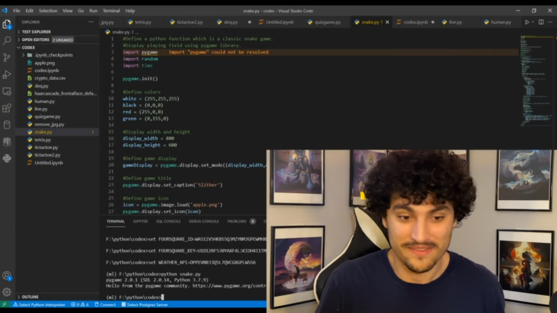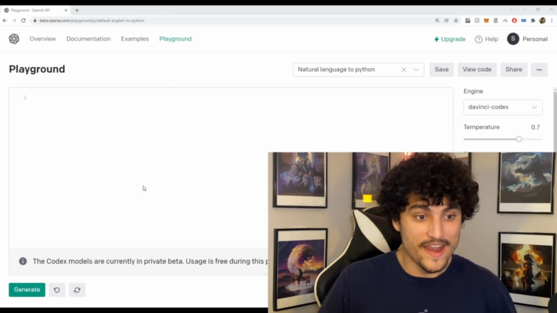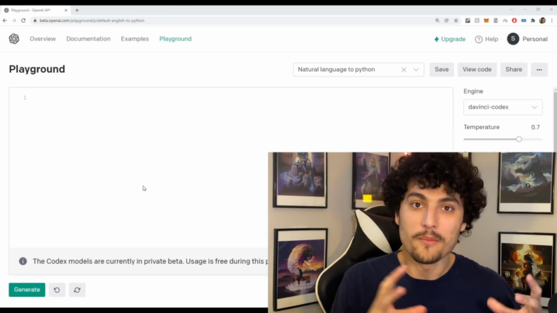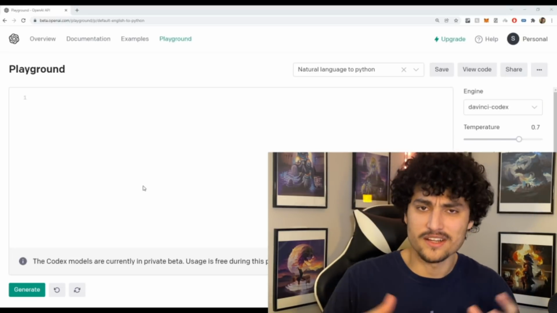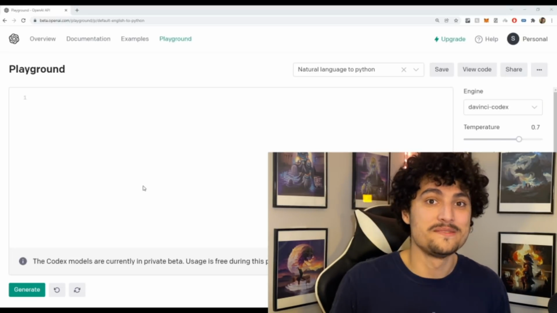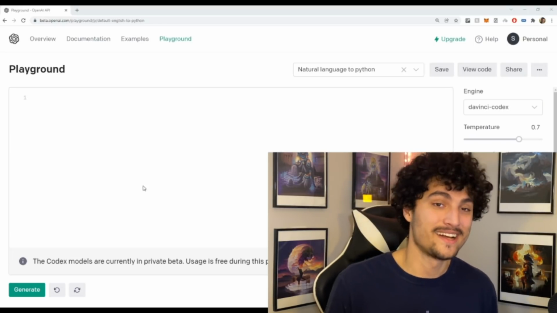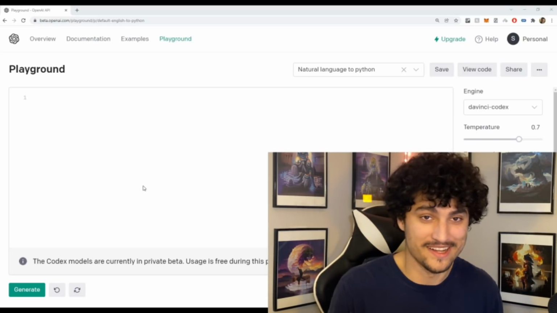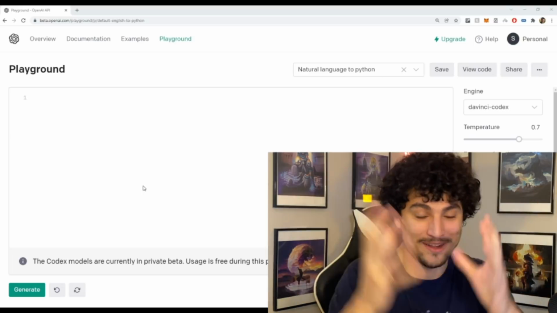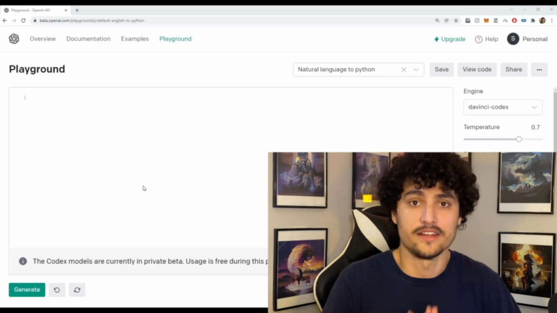So let's go back to the playground. All right, so I'm back here in the Codex playground. Now, for these examples, I'm going to go more into the route of cybersecurity and hacking because that's another interest of mine. What we're going to do now is make a DOS attack, a denial of service attack, which is different than the DDoS attack, the distributed denial of service, when you have a bunch of computers attacking one computer. We're going to do a DOS attack, which is just one computer attacking another computer, okay?